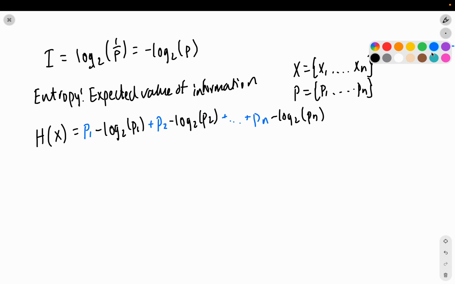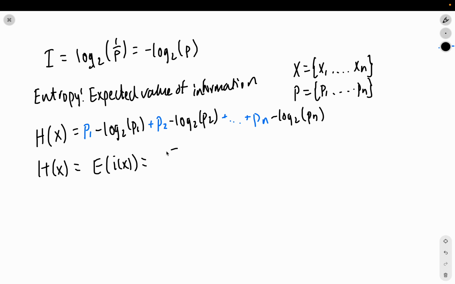Another way it's commonly written is that entropy is the expected value of information, which is equal to the sum over all x of p of x times negative log base 2 of p of x, where x are your possible outcomes. So you sum over all of the possible outcomes the information multiplied by the weight of that probability.